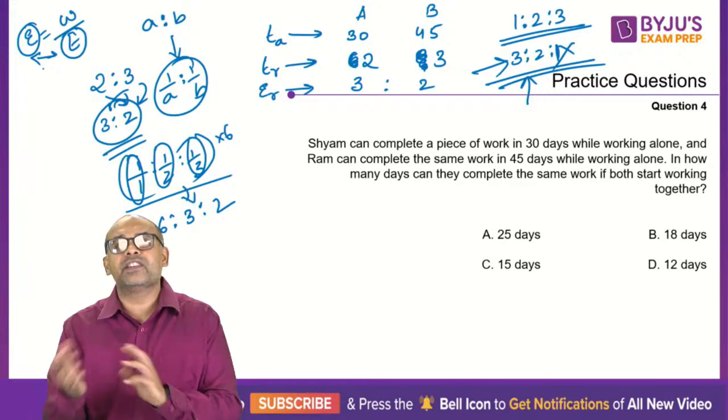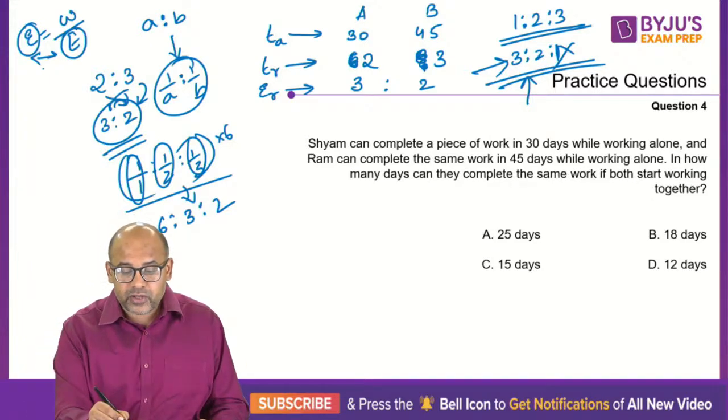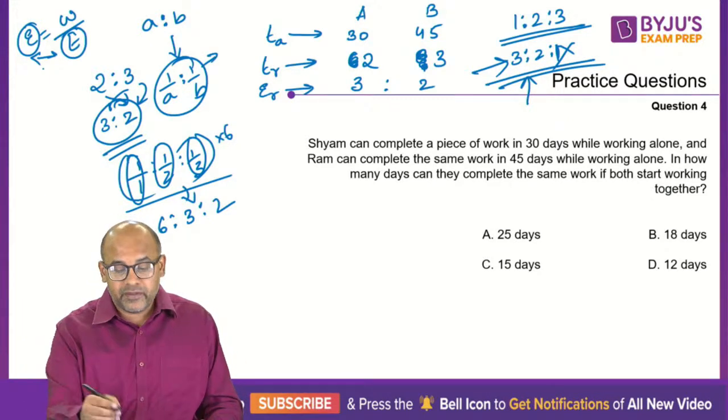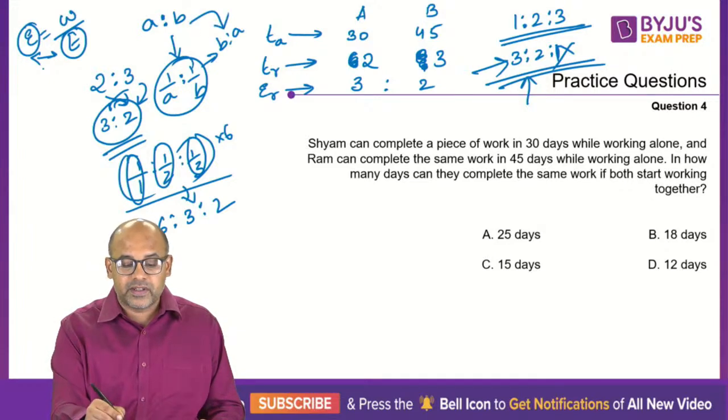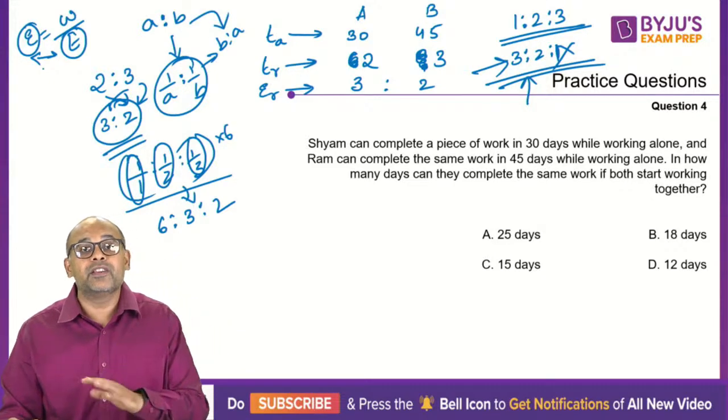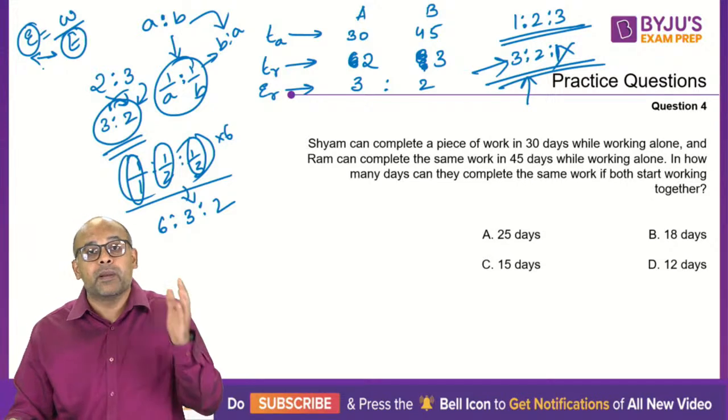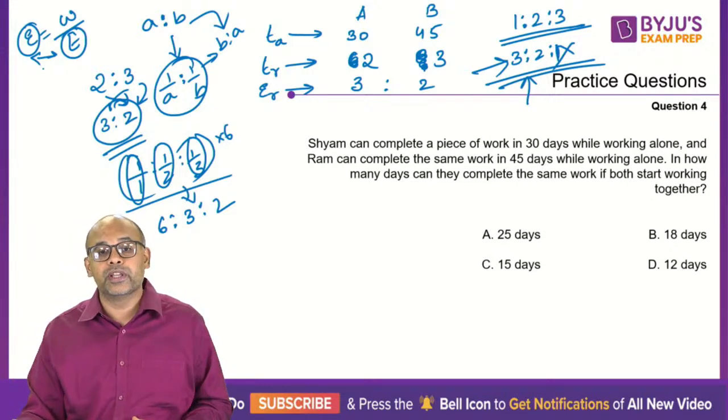When there are two things, you can just reverse them. It doesn't matter, because 1/a is to 1/b, the LCM is AB. Multiply with AB, you'll get B is to A. It is the same as reversing. But that is not the idea. The idea is actually 1/a and 1/b. You are supposed to do it that way.